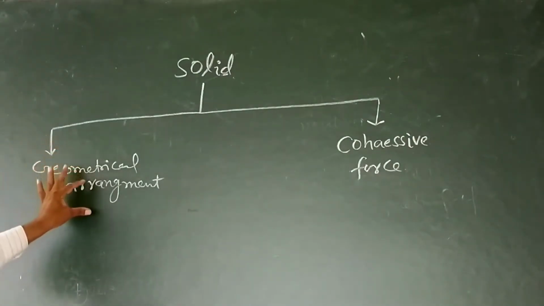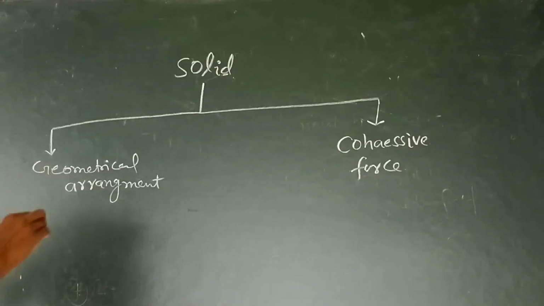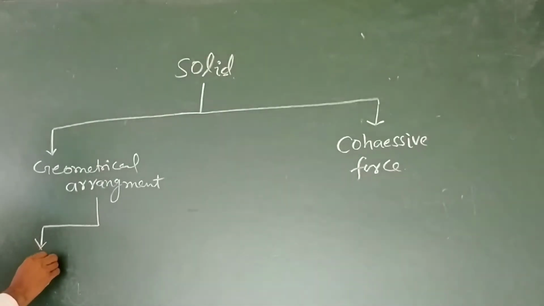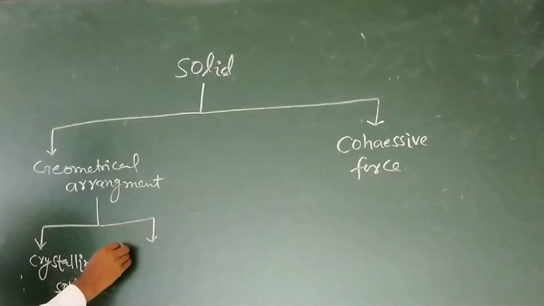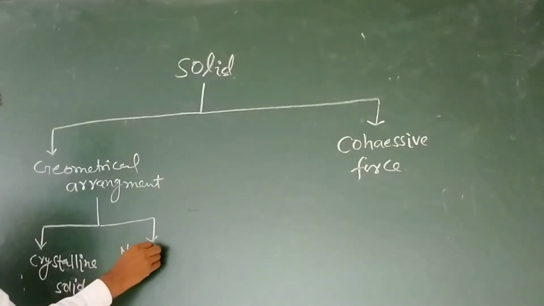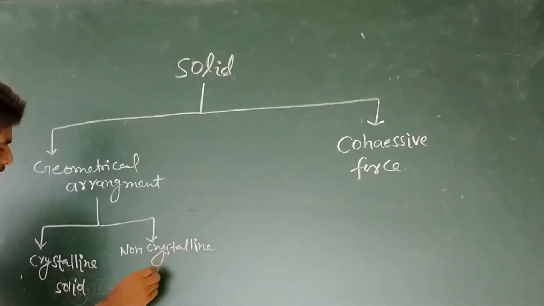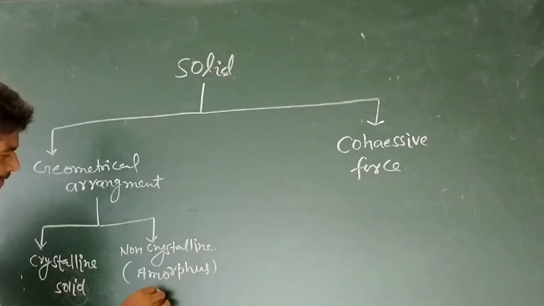On the basis of geometrical arrangement, solid is further divided into two parts, that is crystalline solid and non-crystalline or amorphous solid.